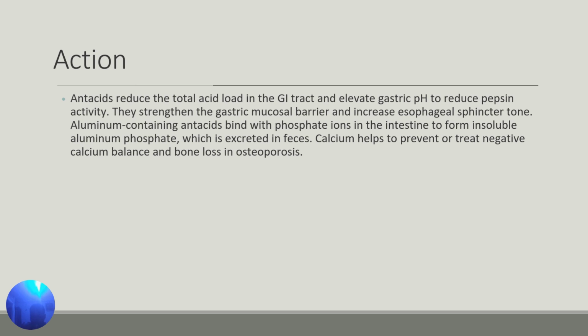Aluminum-containing antacids bind with phosphate ions in the intestine to form insoluble aluminum phosphate, which is excreted in feces. Calcium helps to prevent or to treat negative calcium balance and bone loss in osteoporosis.